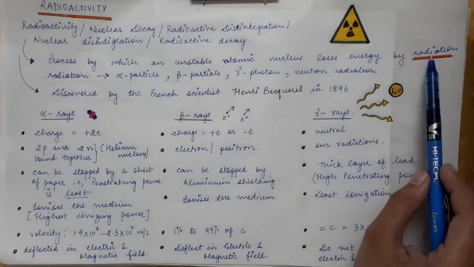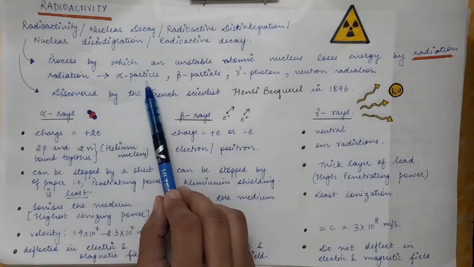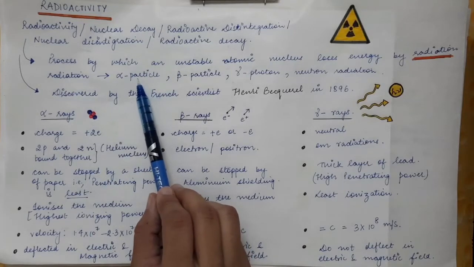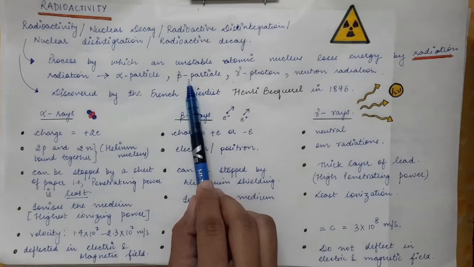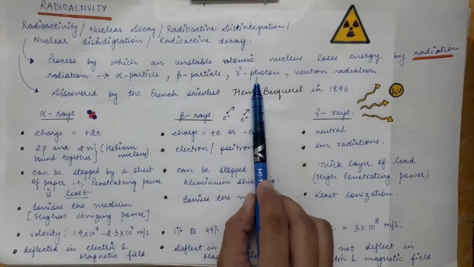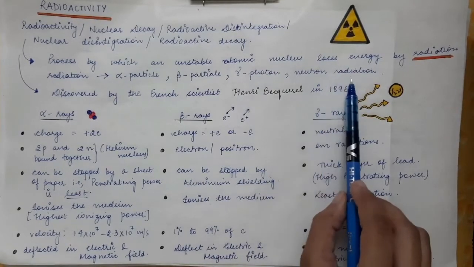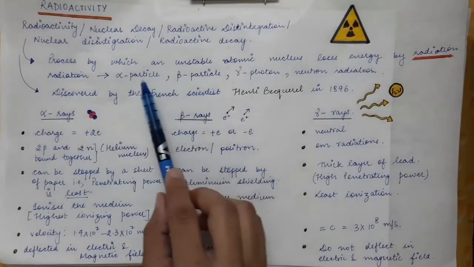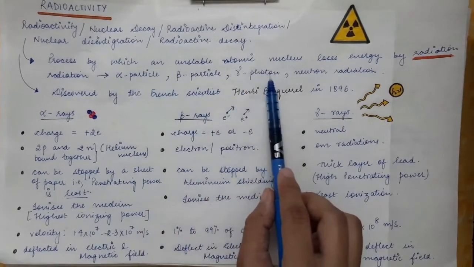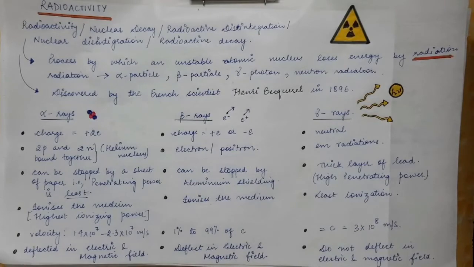Now what is meant by radiation? Radiation can be in terms of alpha particles. Alpha particles are emitted from a nucleus. Beta particles can also be emitted from a nucleus. Gamma photons can also be emitted from a nucleus, or neutrons can be emitted from the nucleus. So these particles, alpha particle, beta particle, gamma photon and neutrons, come under nuclear radiations.